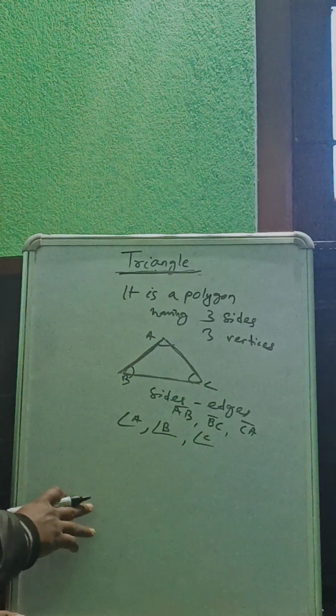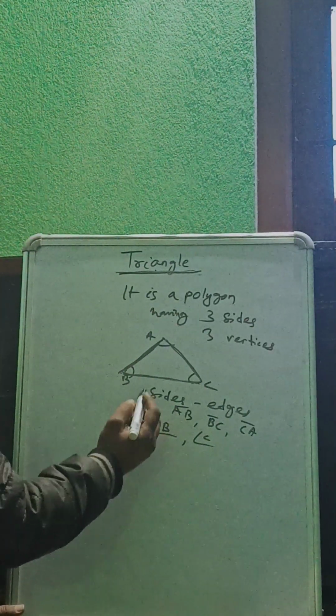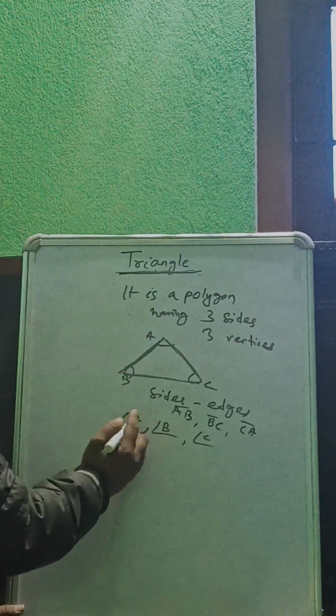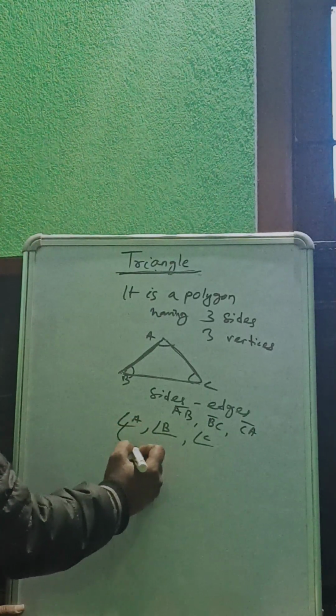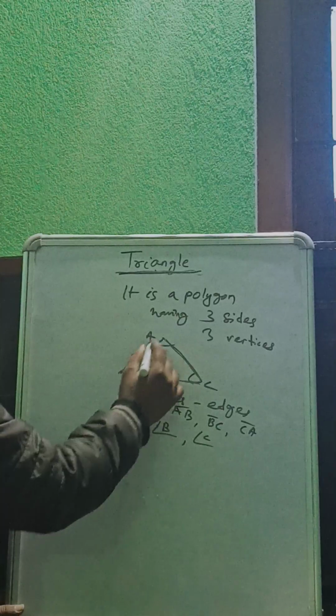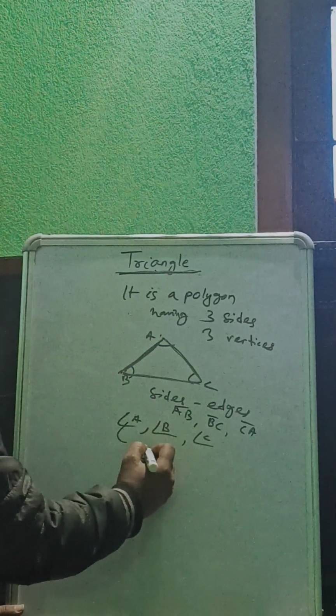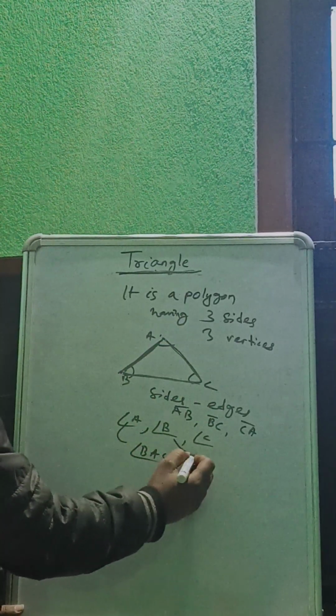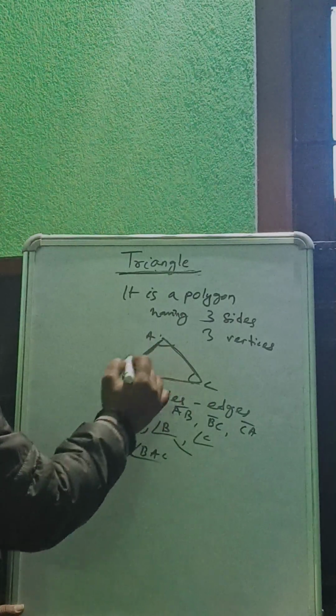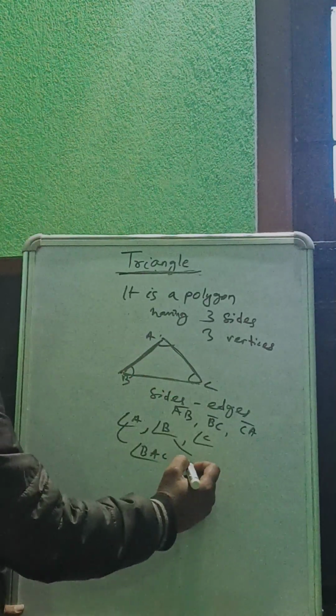And what are the other features? You can say angle A equals BAC. Angle B is ABC.